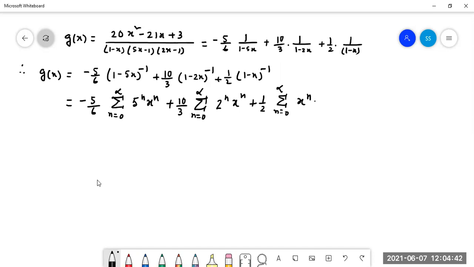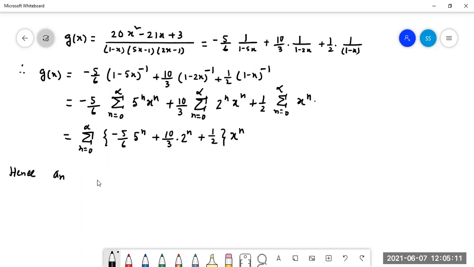If we take common summation n equal to 0 to infinity, then it will be minus 5 by 6 into 5 to the power n plus 10 by 3 into 2 to the power n plus half, whole thing times x to the power n.